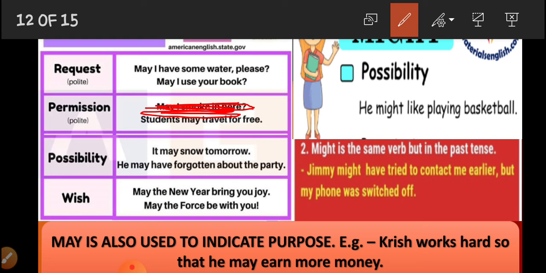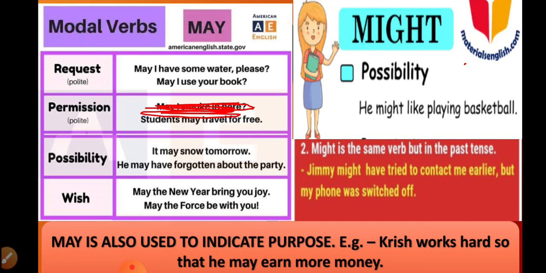Wish: may the new year bring you joy. May the force be with you. Might: possibility, might is also used for possibility. He might like playing basketball. Might is the same verb but in past tense. Jimmy might have tried to contact me earlier, but my phone was switched off.